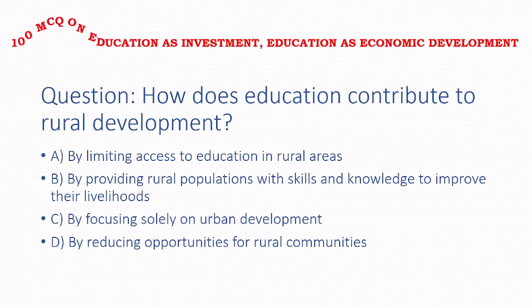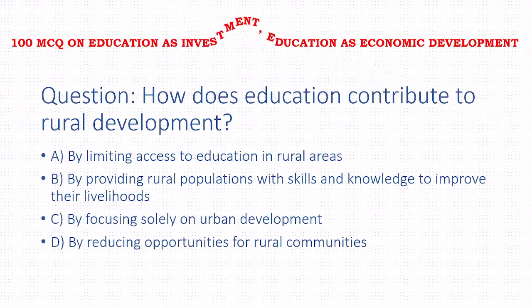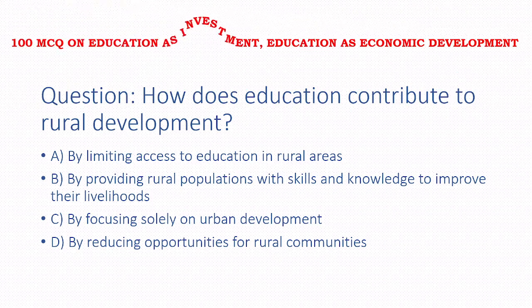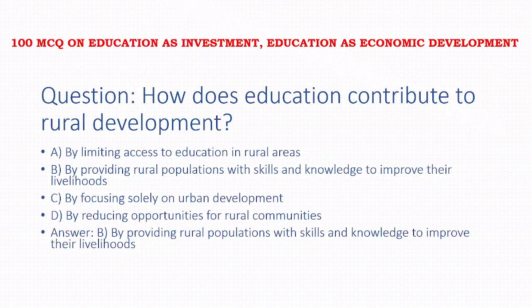Next, how does education contribute to rural development? Options: by limiting access to education in rural areas, by providing rural populations with skills and knowledge to improve their livelihoods, by focusing solely on urban development, by reducing opportunities for rural communities. The answer to this question is option B, that is by providing rural populations with skills and knowledge to improve their livelihoods.